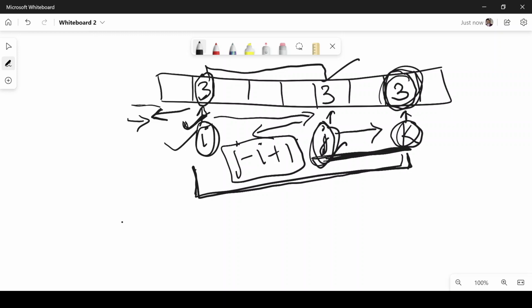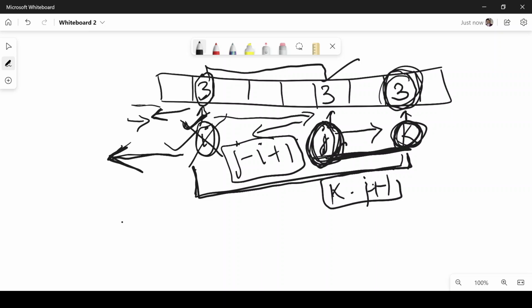So that means this is discarded, and same is true for all the indices of 3 which are present before I as well. So that means for every particular index we just need to calculate the value using the latest index of this value that we have seen. That means the latest index value of 3 in this case. So we just do k minus j plus 1. In this case, this will be the length of the current subarray.